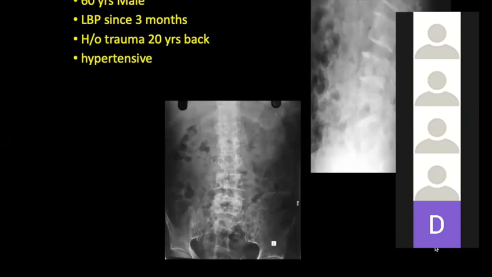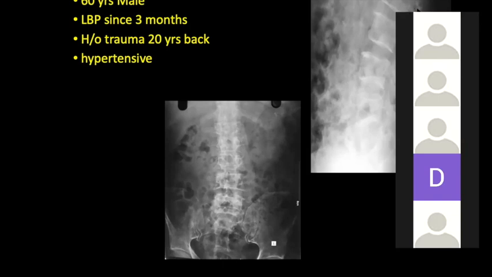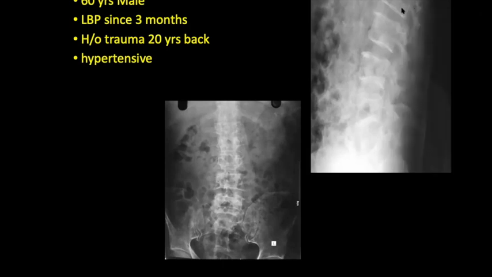Soham, are you there? Yeah, hello. Soham, can you describe the X-ray? Sir, this is a plain radiograph of the lumbosacral region and the pelvis, showing a skeletally mature patient, and it is showing cortical destruction.